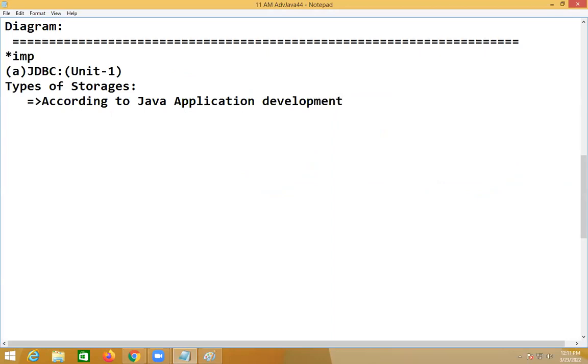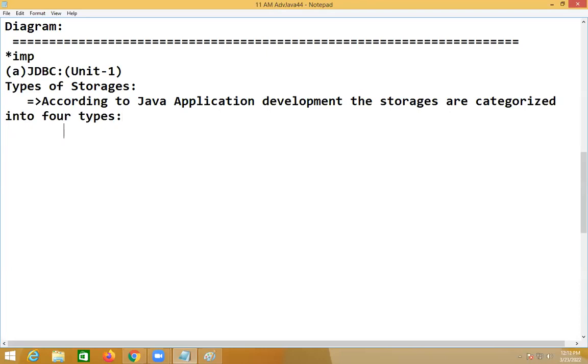According to Java application development, the storages are categorized into 4 types.